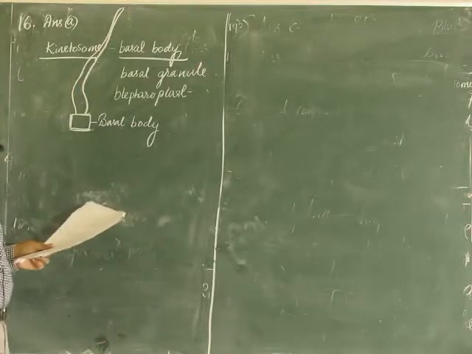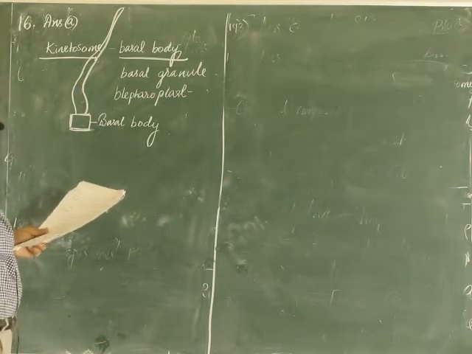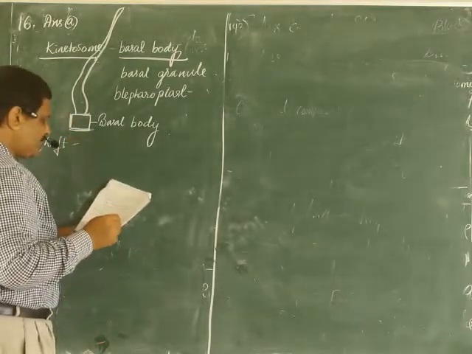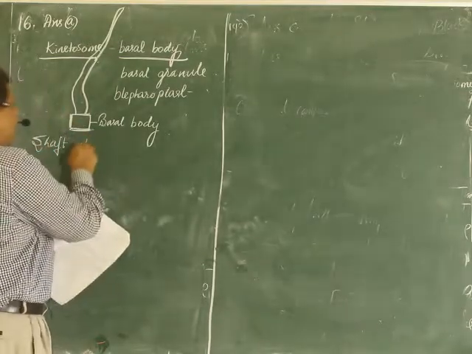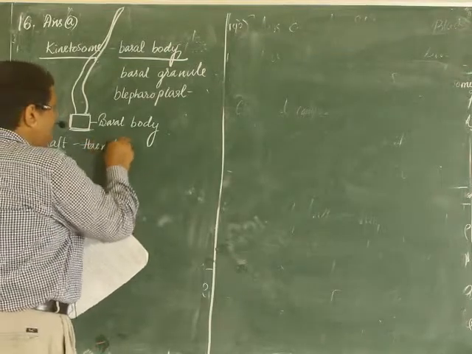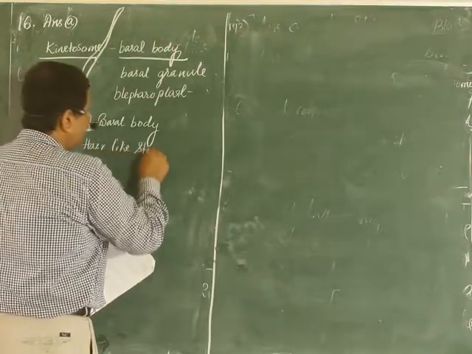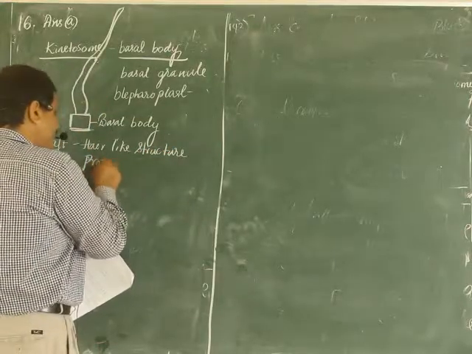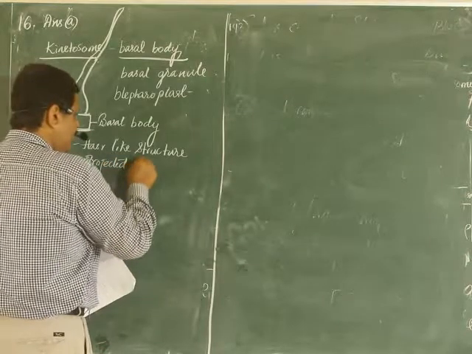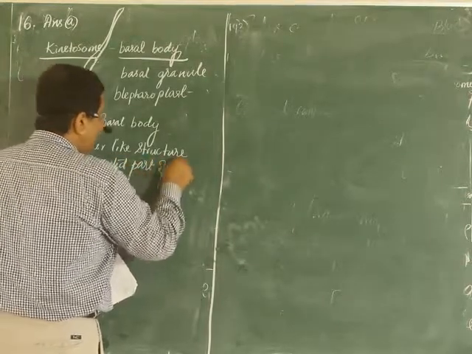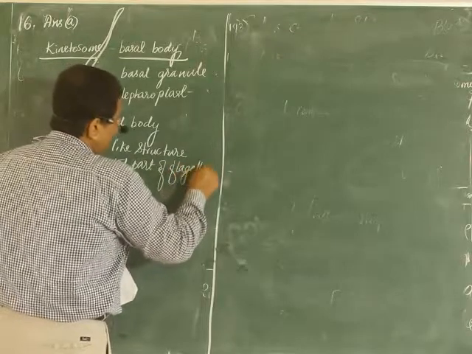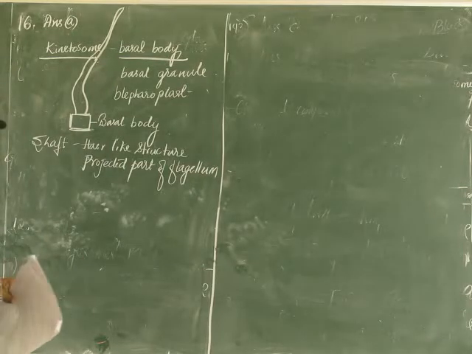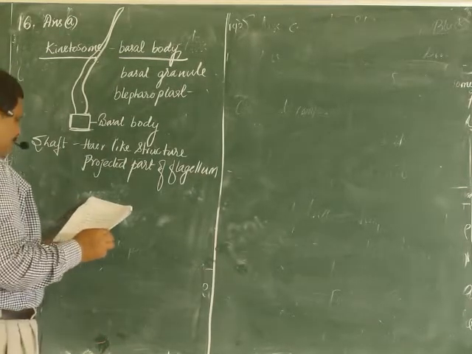Blepharoplast. Okay. And what is shaft? Shaft is a hair-like structure, the projected part of the flagellum. Okay, the hair-like structure, the projected part of flagellum, is called shaft.